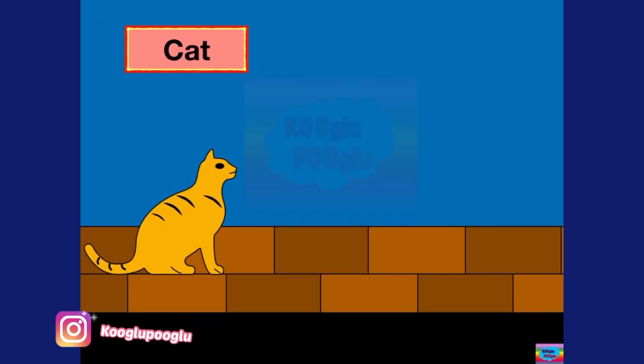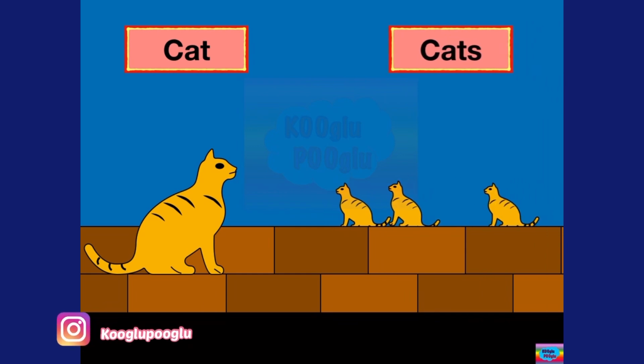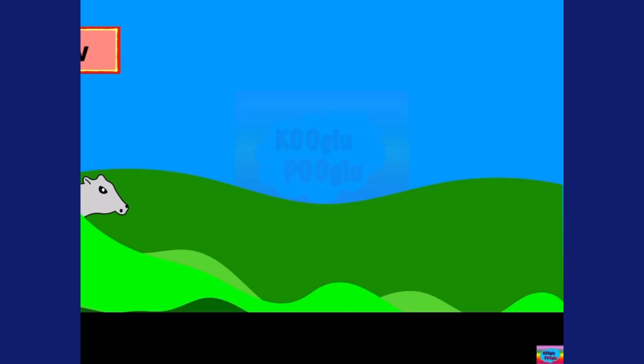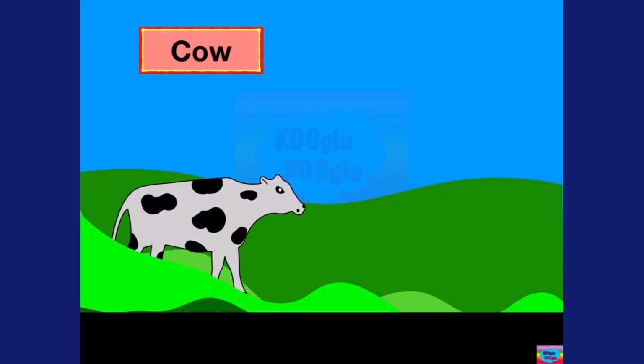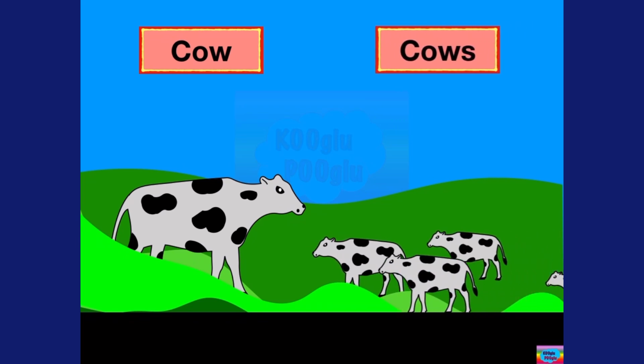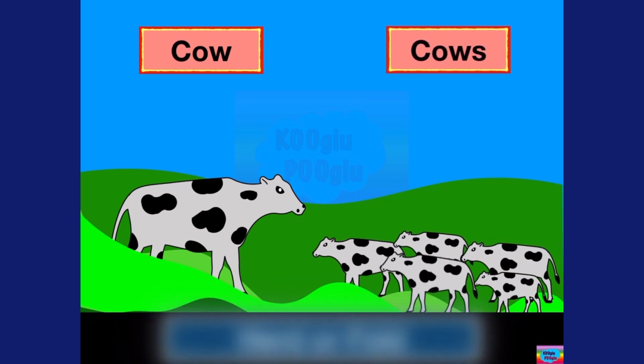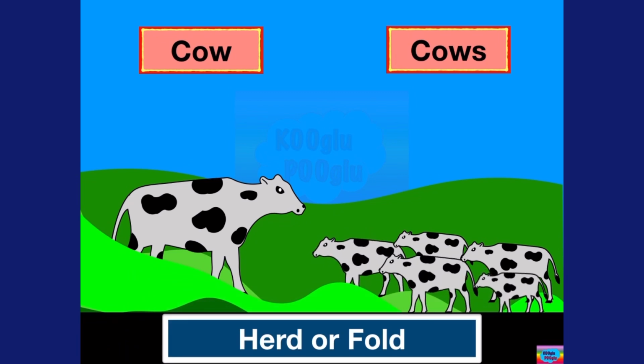Here we got a cat and a group of cats. Here we call them a pounce or a clouder. Here we got a cow and then some other cows. Wow. We call a group of cows a herd or a fold. Wow.